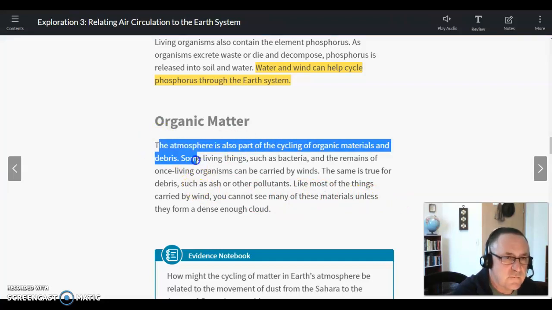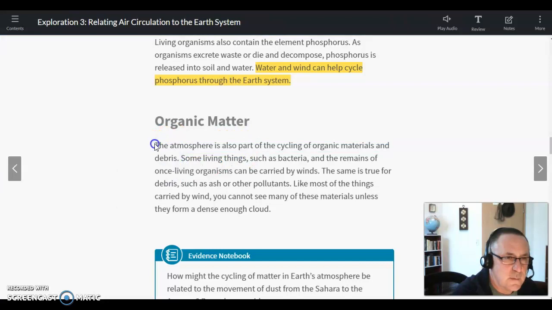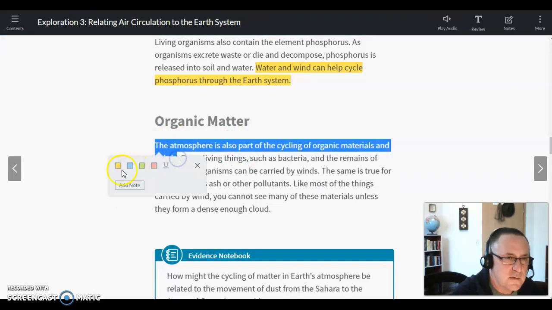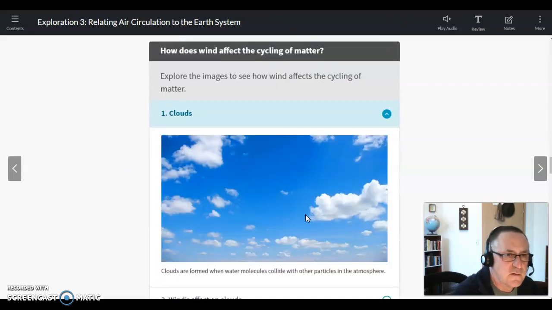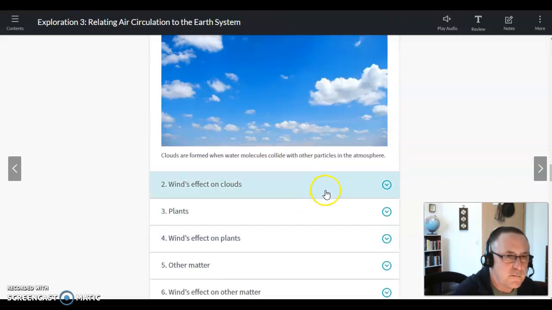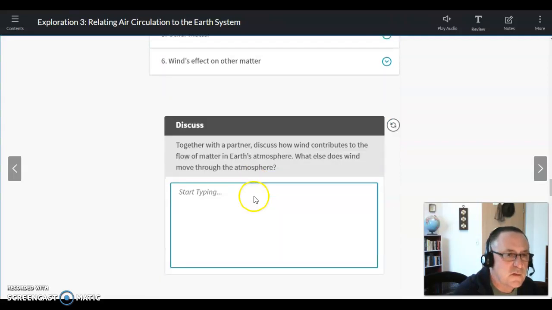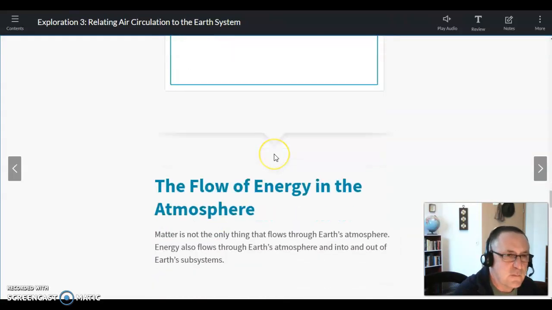Let's get that first sentence. Oop, I didn't do a good job there. Okay, like so. All right. This looks like one we can answer, this cloud one. That'd be kind of fun to look through. Discuss, you don't have to bother with that.